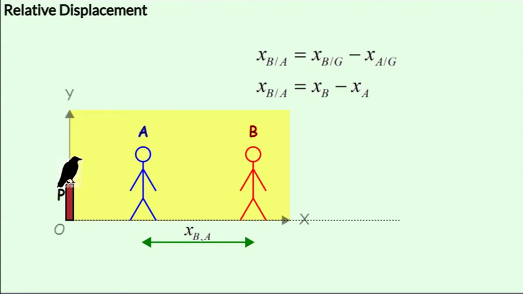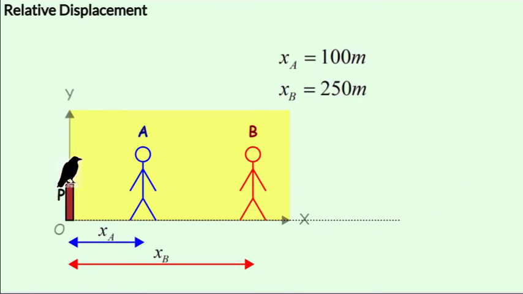Now this is the only formula for relative displacement that you have to understand throughout this lesson. But be careful, this is a vector-based formula and will be clear as we move on in this series. In the next step, let's put some numbers to XA and XB so that we can fully understand the relative displacements in mathematical terms, and we will go through relative velocities in the lessons to come in this series. So everything that follows in this current lesson will be static in nature, that is, both A and B will be stationary in their positions.